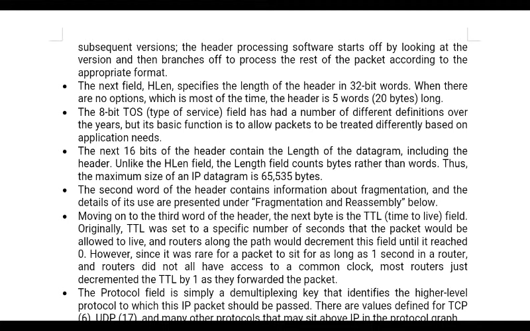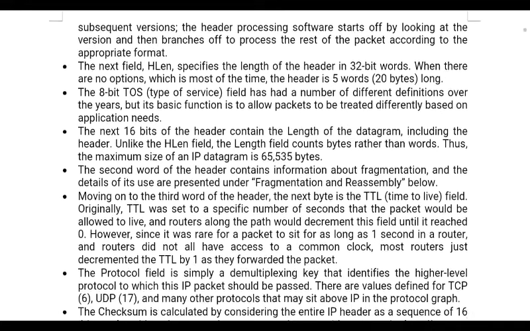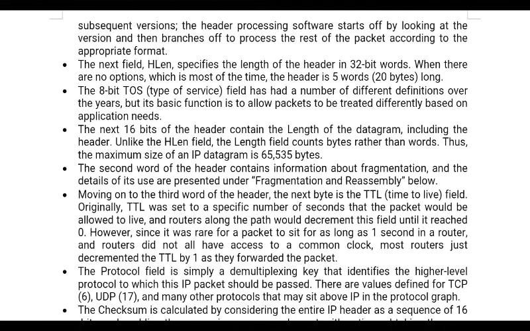The next one is TOS, which represents the type of service. 8 bits are used to represent the TOS, the type of service. It is one of the basic functions, used to allow the packets to be treated